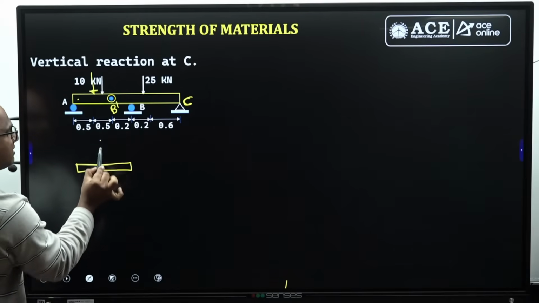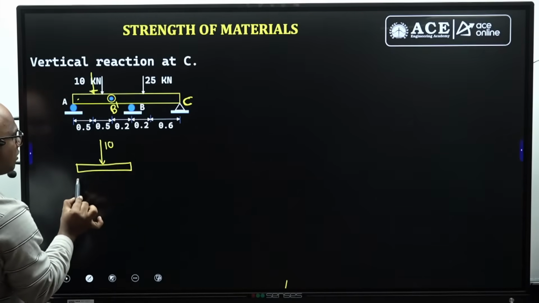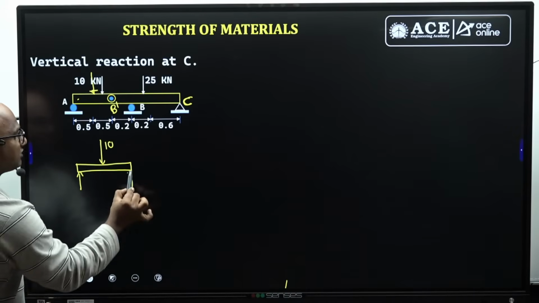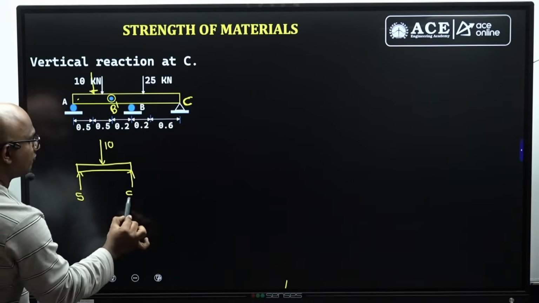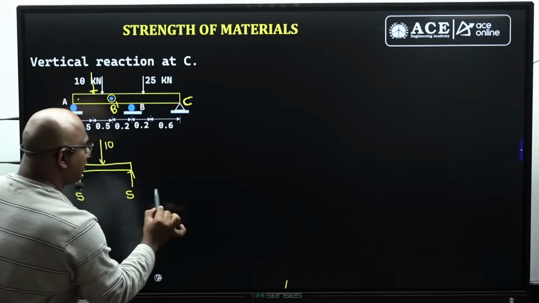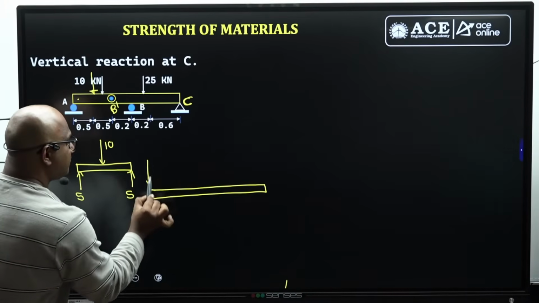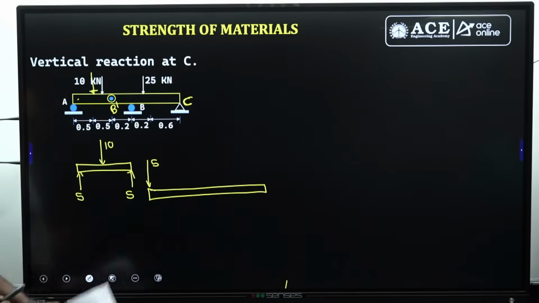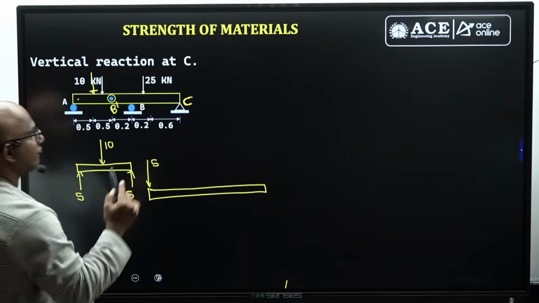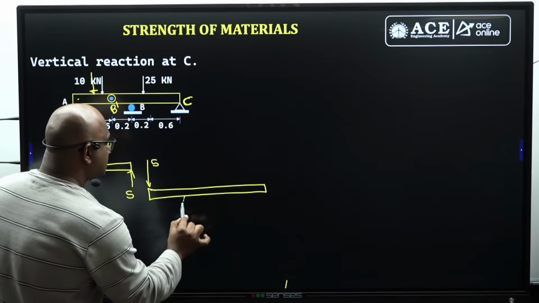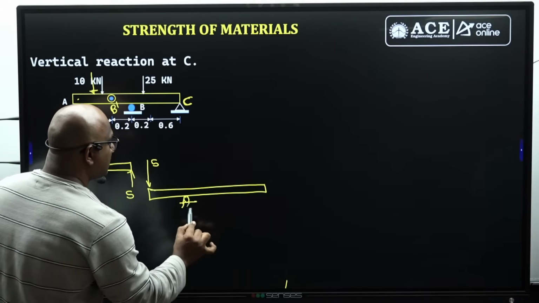Here, this is the 10. Here, 2 reactions will be coming, guys, 5 and 5. The same 5 will be acting on the right side of the beam itself. Why have I taken 5, 5, guys? Because it is symmetric, sir. This is the place where your B will be present, guys.